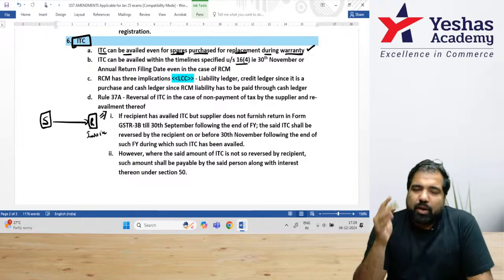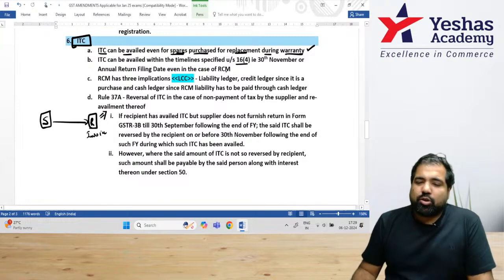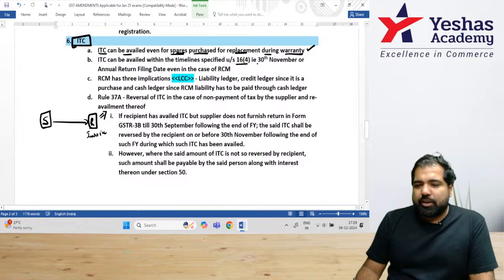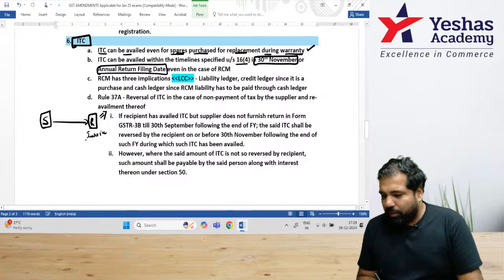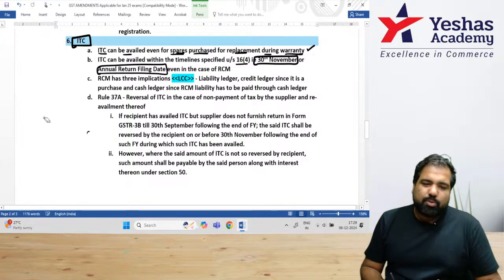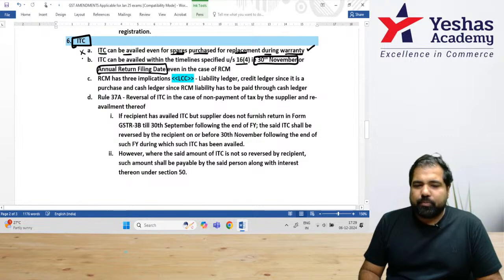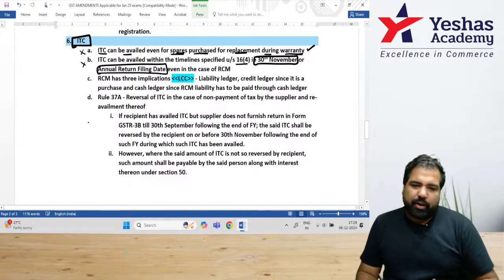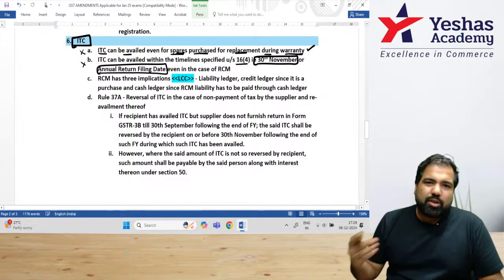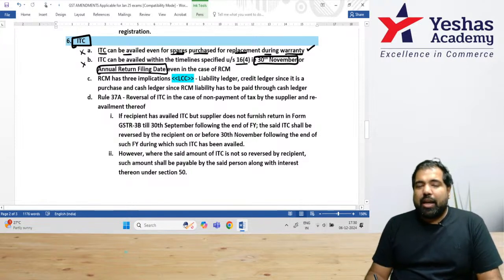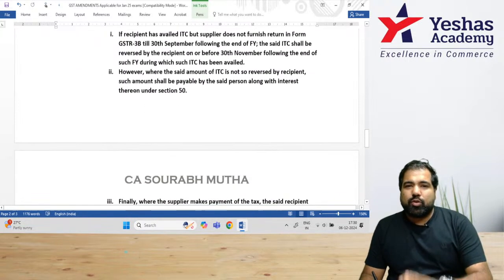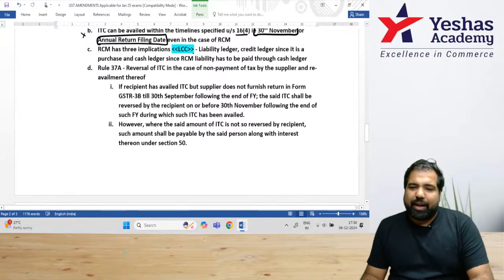There is a due date. After the year ends, by a shortcut called N/A, that is 30th November or annual return filing date, whichever is earlier. So even in RCM, the same rule applies. This is also the same. That's what I wanted to clarify. Second point is this. Again, guys, not important, but done, and you can read it again. Or best, you can just come here and watch this video again and you'll be well versed with all the changes. Now, for all the people who get confused with RCM, I have a shortcut for you called LCC.